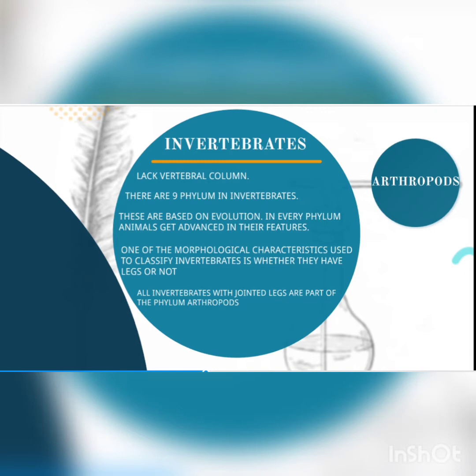So one of the morphological features or characteristics used to classify invertebrates is whether they have legs or not. So all invertebrates with jointed legs are part of phylum arthropods. So arthropods, by the name, pods means legs. Arthro means joint.